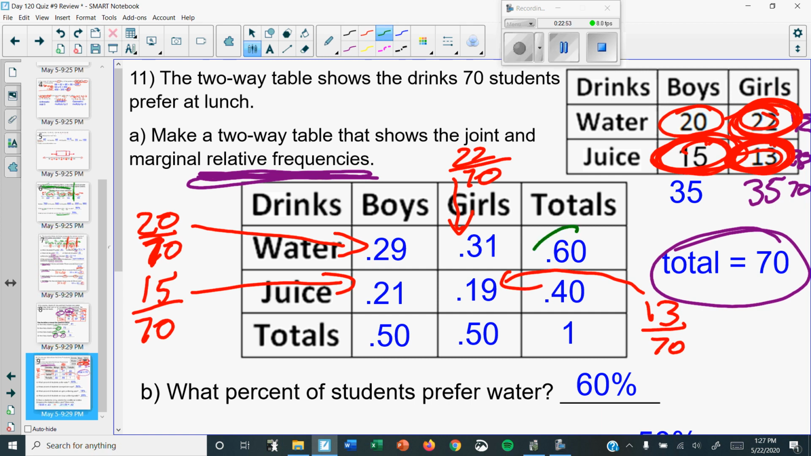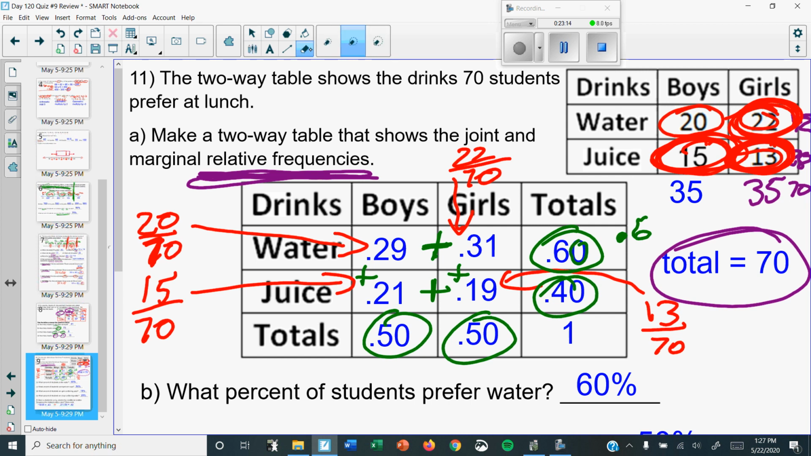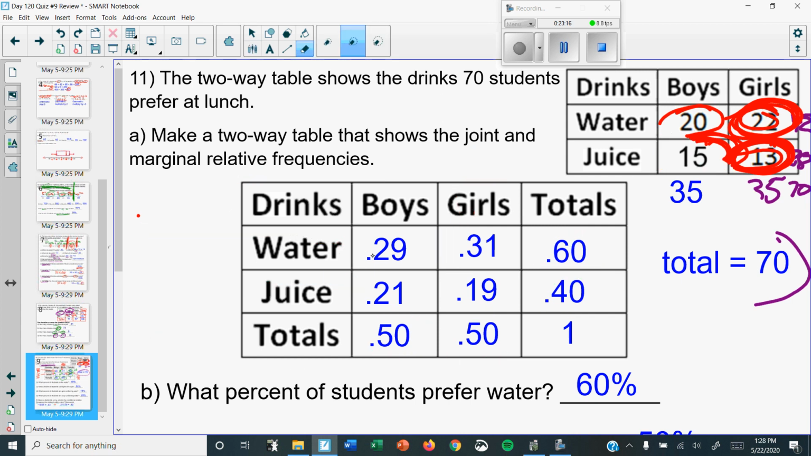Now, for these numbers, the marginal relative frequency, since they're on the margins, all you have to do is add across like we were doing with the other tables, and then add down and add down. 0.29 plus 0.31 is 0.60. I would always write it to 2 decimal places because a lot of kids get confused when you write 0.6. Okay, so there's a lot going on here, so I'm going to erase this because it's confusing. Okay. So again, all you're doing is adding, adding, adding, and adding.